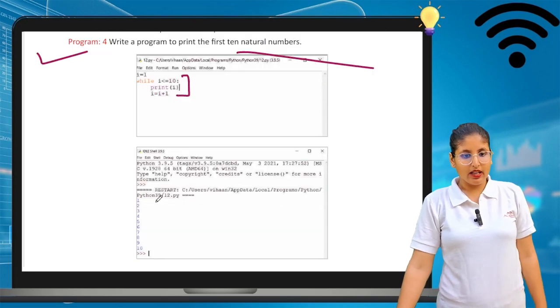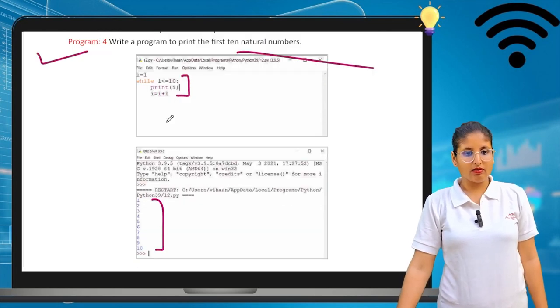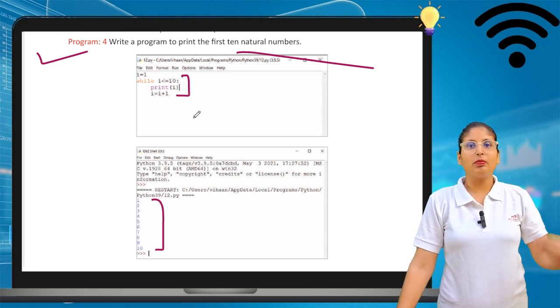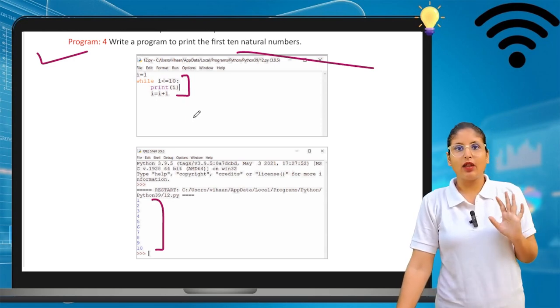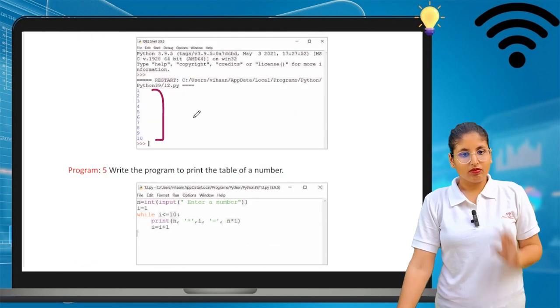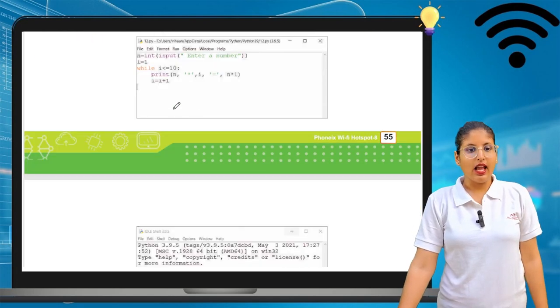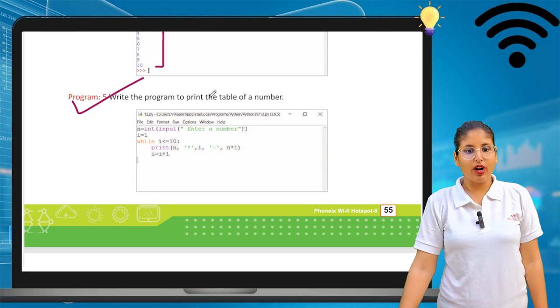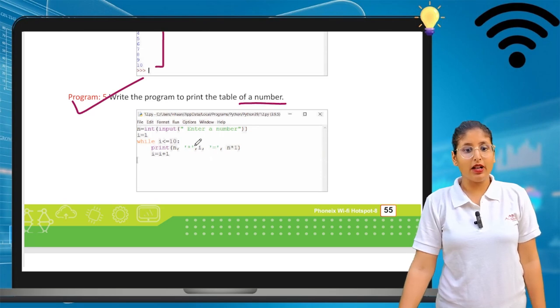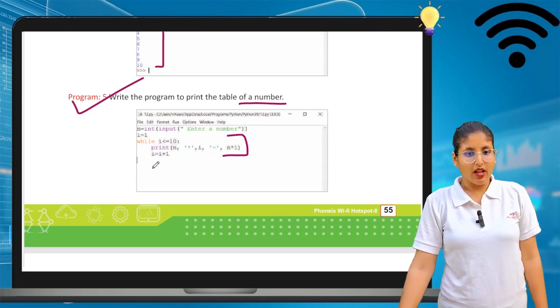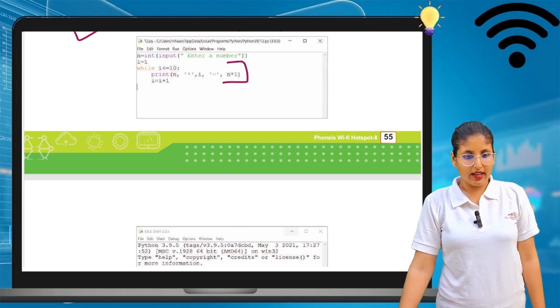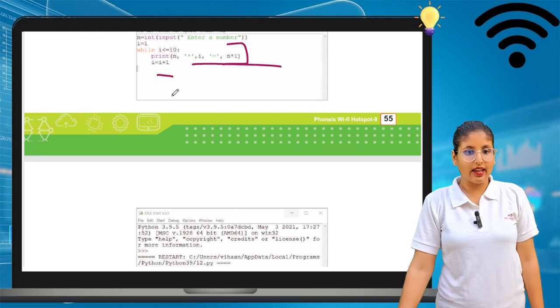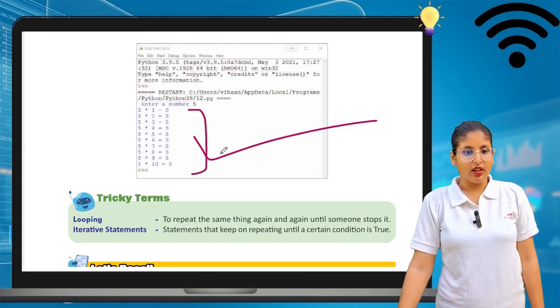See, it is mentioned like 1 to 10. Because it is mentioned, I want more than 1 but less than 10. These are the things. Now write a program to print a table. I want a table here. I can see the table of 5, because I enter the input for it. So here I can write the table of 5.